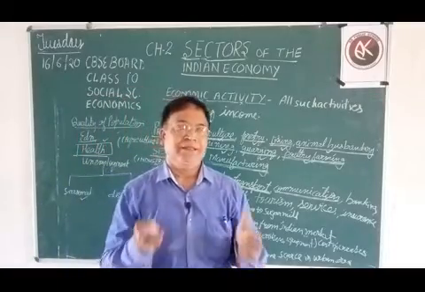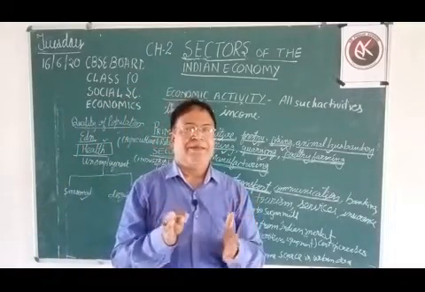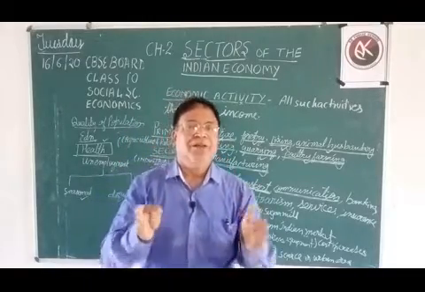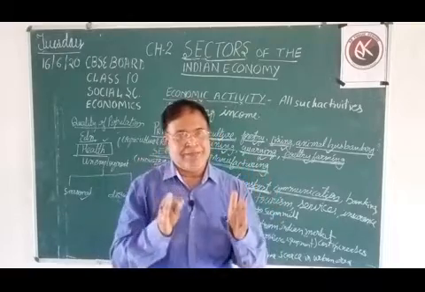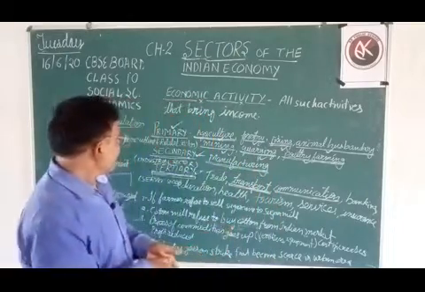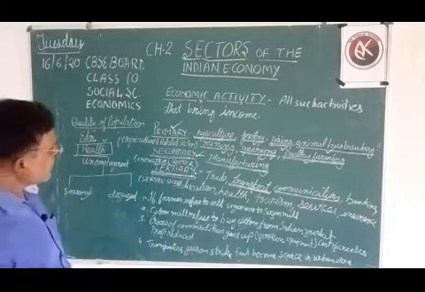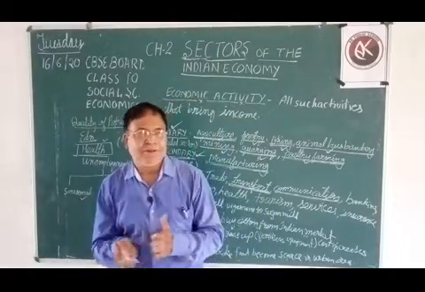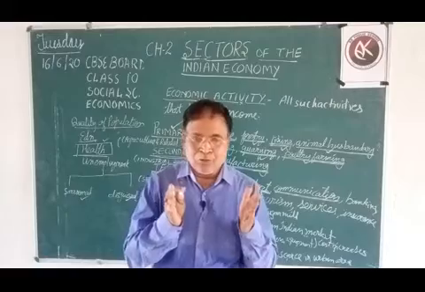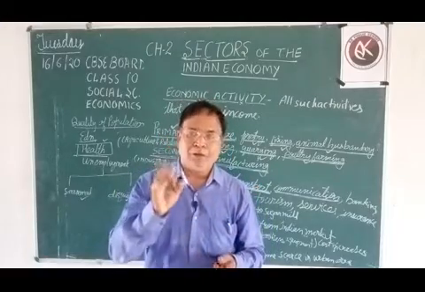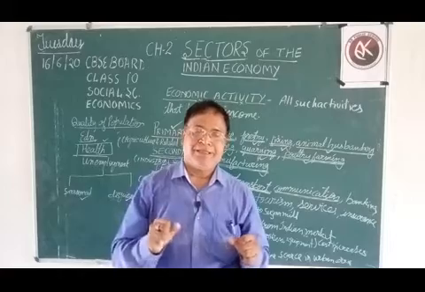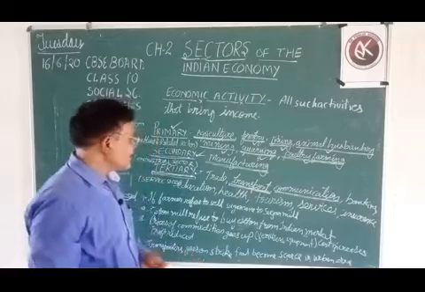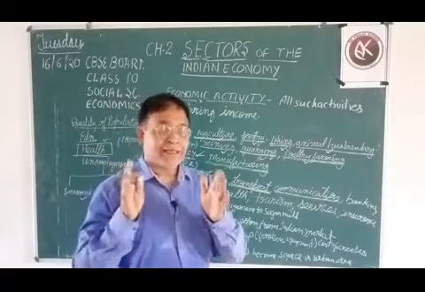Animal husbandry, rearing of cattle. Various types of cattle are raised. Some of them are used for domestic work, some for transport work, and many other things. So animal husbandry is also a primary sector product. Mining: in mining, we extract raw materials from mines, such as gold ores. Coal is mined. They are natural things, brought out by us. So mining is also a primary industry, and it is the base for various industries.